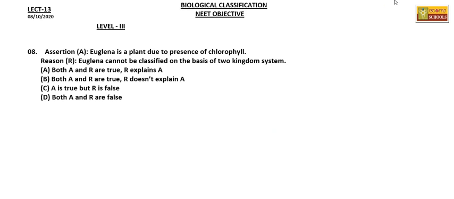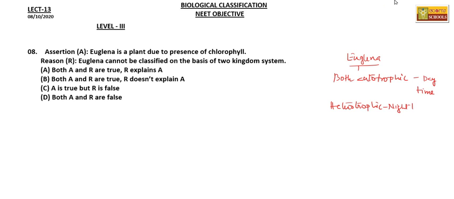The next question, Euglena is a plant due to presence of chlorophyll. Yes, it is a plant due to presence of chlorophyll, and in the absence of light it can live as an animal. So Euglena is both autotrophic in the daytime, in the presence of sunlight, and heterotrophic in night time.